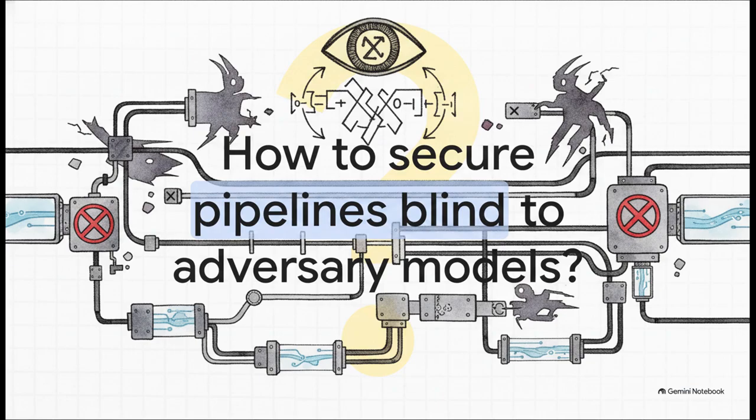So the huge question we have to answer is this. How on earth do we secure pipelines that are structurally blind to their own adversary models? If we can't trust the math the second it touches the real world, how do we survive this verification asymmetry?